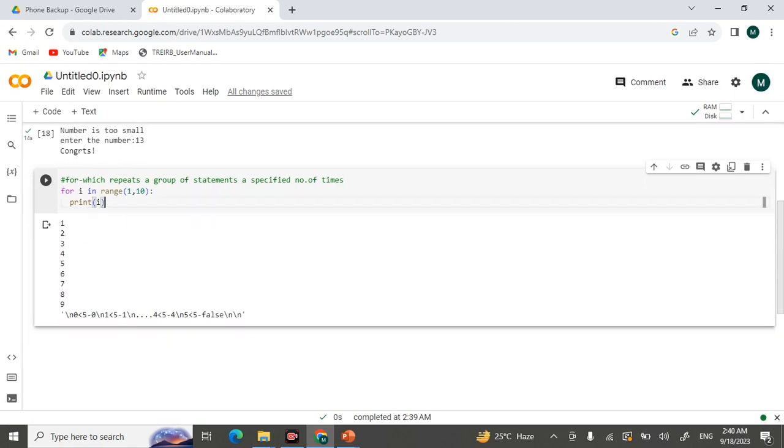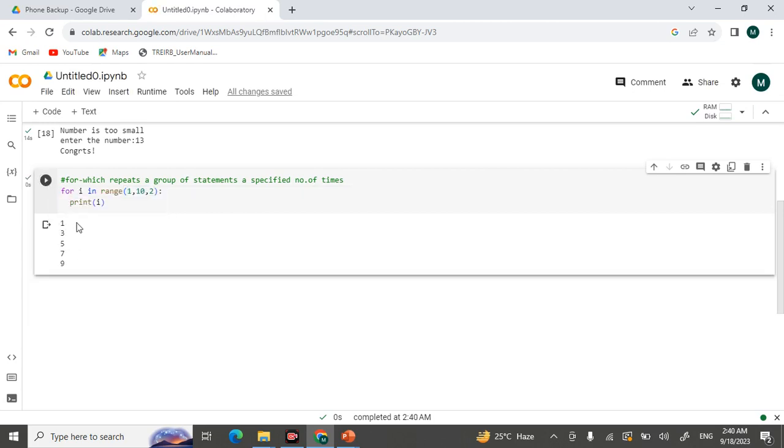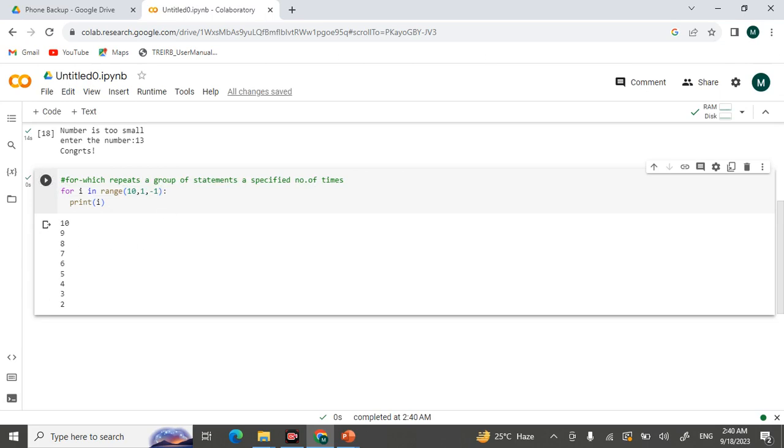If you want to increment by 2, then you can use 2 also. Now every time it gets incremented by 2 here. So you can give anything here, incrementation or decrementation. If you want to decrement, 10 comma 1 comma minus 1, this time it decremented by 1, from 10 till that. So you can give it till 0.